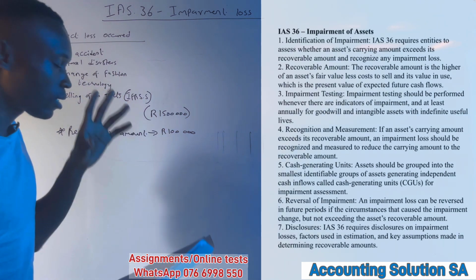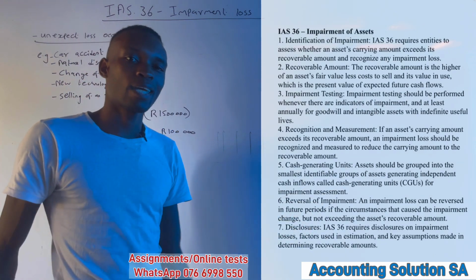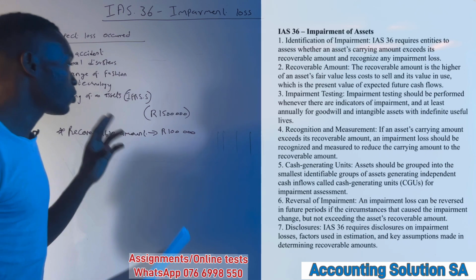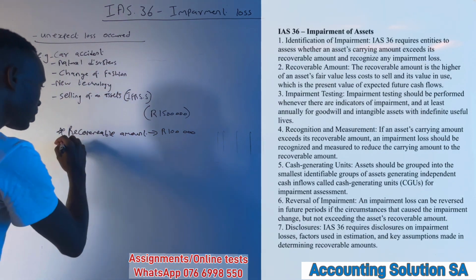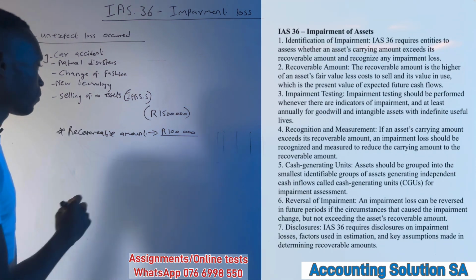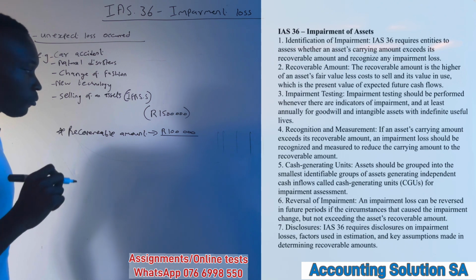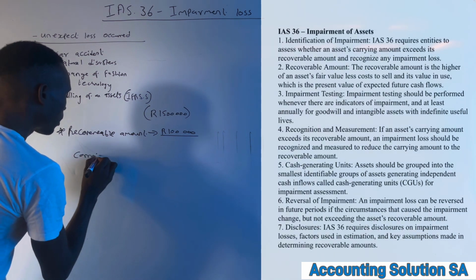You can't see it like an accident. An accident, obviously, you can see that this thing is broken. But some things you need to test first. Okay, how do you test? We identify a recoverable amount through the fair value of that item. Then after that, we compare it with the carrying amount.